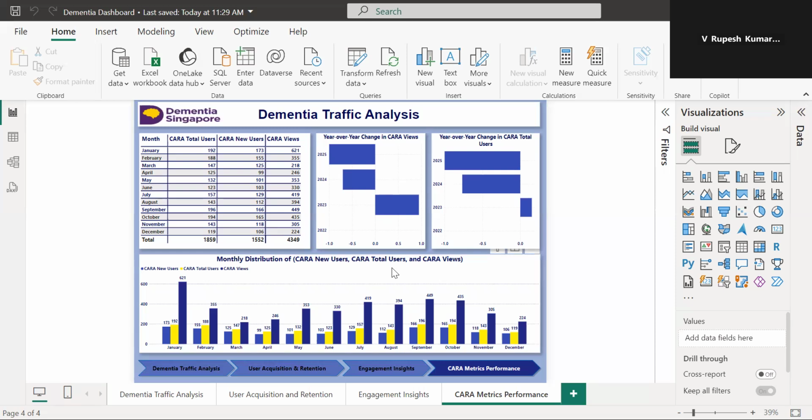This is all about the Dementia traffic analysis dashboard. I have given all the insights from the four sheets, with a brief explanation, and I have also made a PPT.